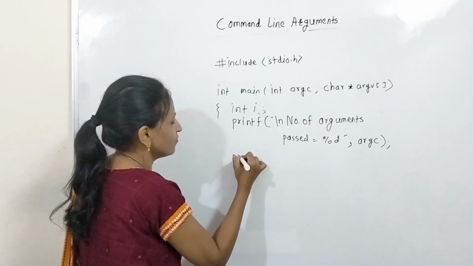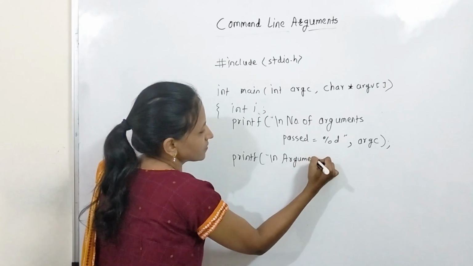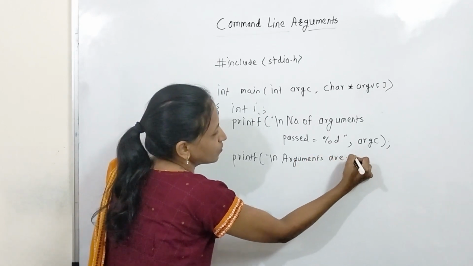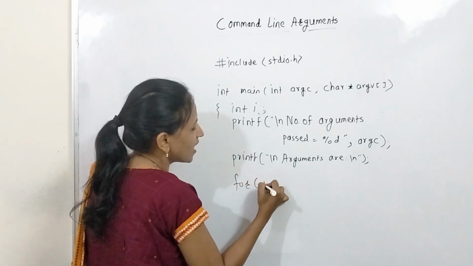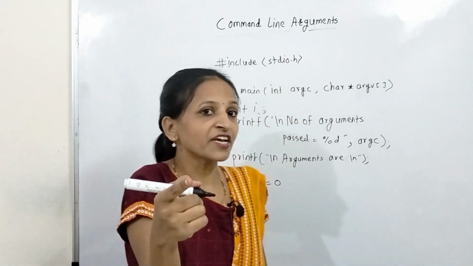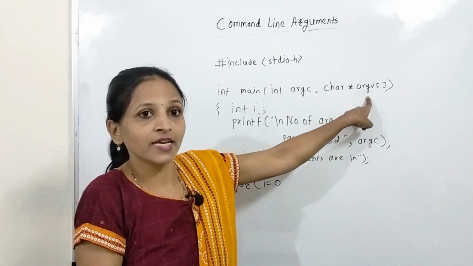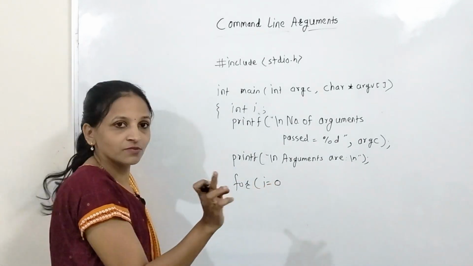Here printf arguments are, and now here we have to display all the arguments one by one, like for i equals to 0, we will start from 0, because here we have to check whether that first element of this array is the name of the program. For that I am starting from 0.